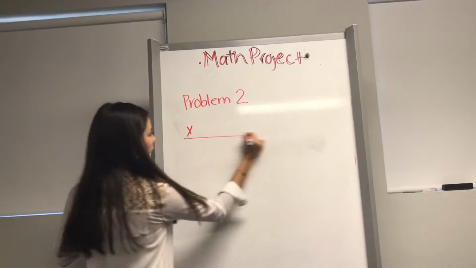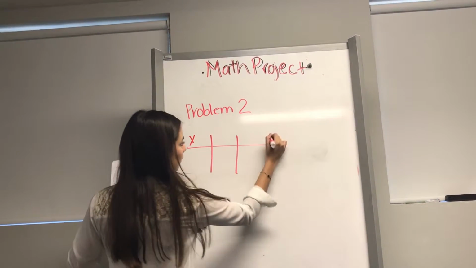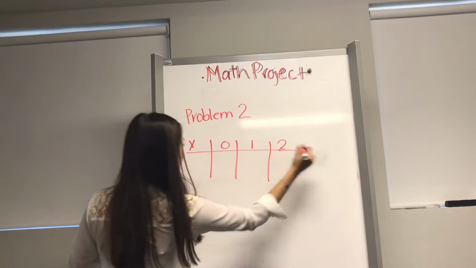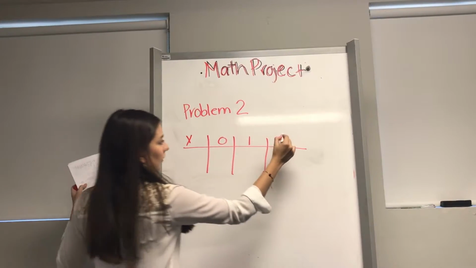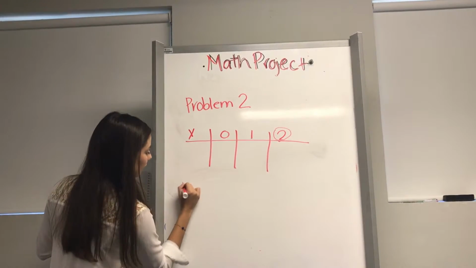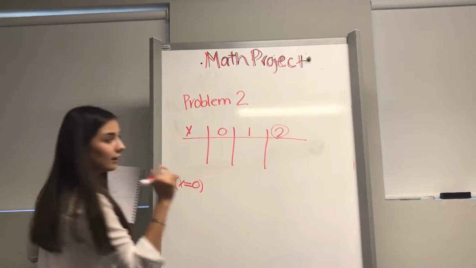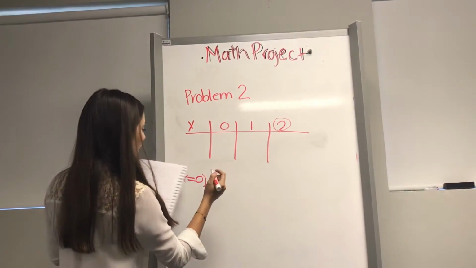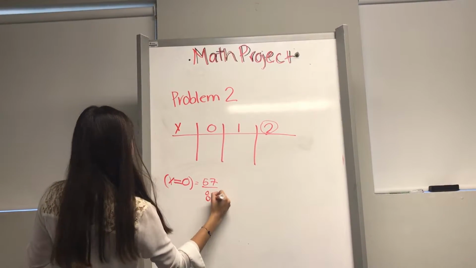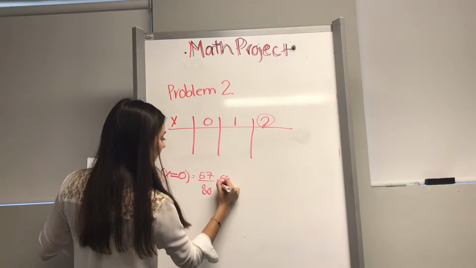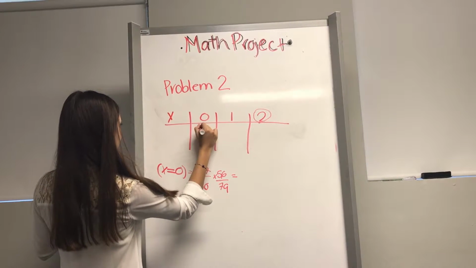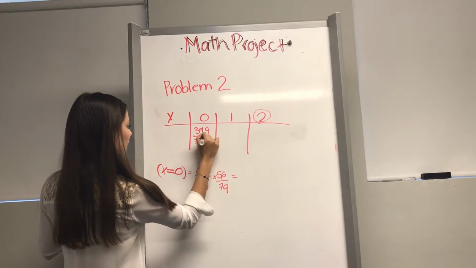So this is what you do first. You make the chart for picking 0, picking 1, and both chocolates. Remember that the goal is to find this. For x equals 0, if I take 0 that are cookies and cream, the probability is 57 out of 80 times 56 out of 79, which is 399 over 790.